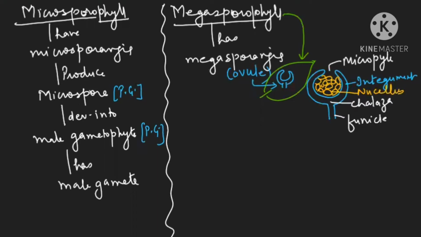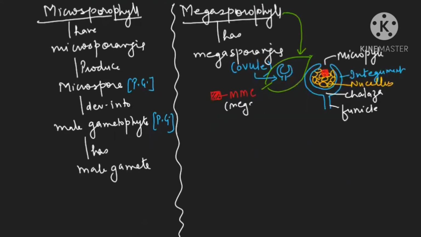Now one cell of nucellus, let me draw this. Let us assume this is one cell of nucellus. So I'm just writing it here. This one cell of nucellus is going to behave as a megaspore mother cell. Let me write the full form: megaspore mother cell. And this megaspore mother cell will undergo meiosis.